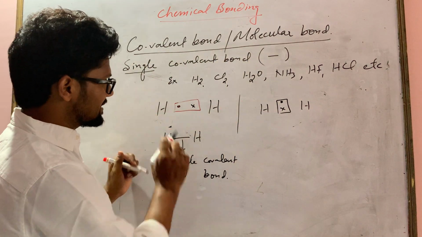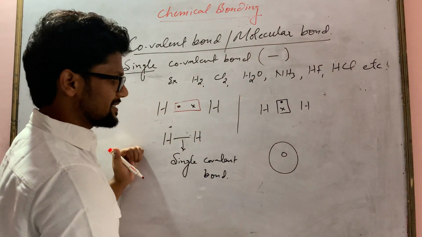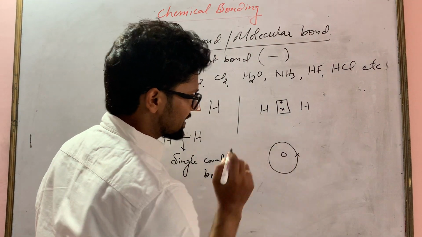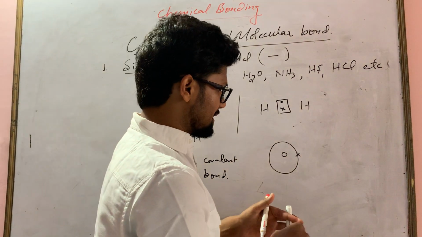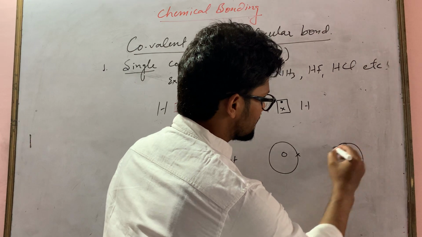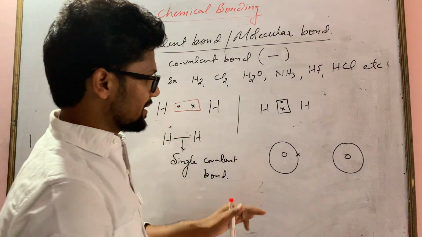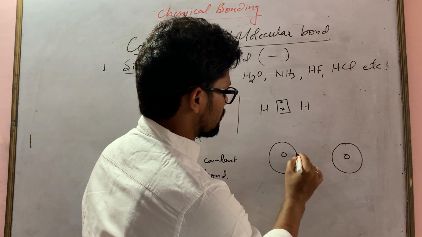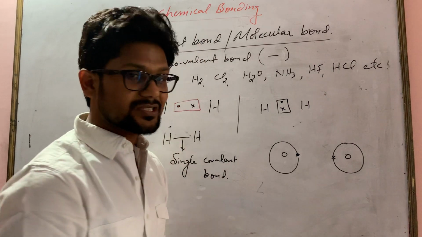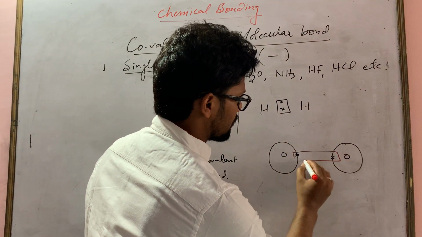You can draw the orbital structure for hydrogen molecule to show covalent bond, single covalent bond. So as you can see, hydrogen has 1 orbit only because it has 1 electron. We'll write here a cross. At the center there is a nucleus, and similarly we'll draw another orbit for another hydrogen. It also has how many electrons? It also has 1 electron in the outermost shell. So they will share 1 pair of electron.